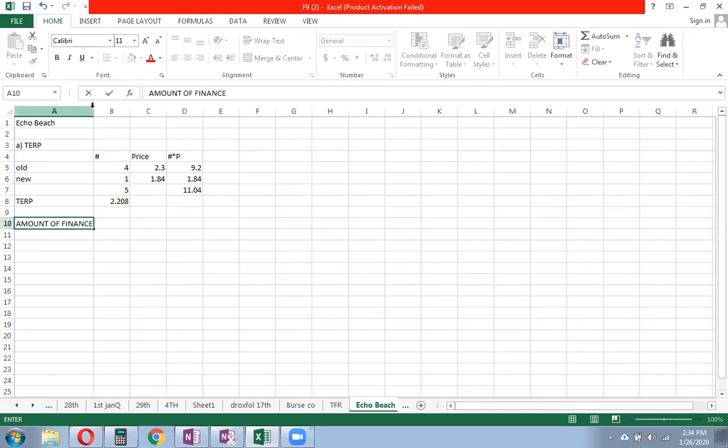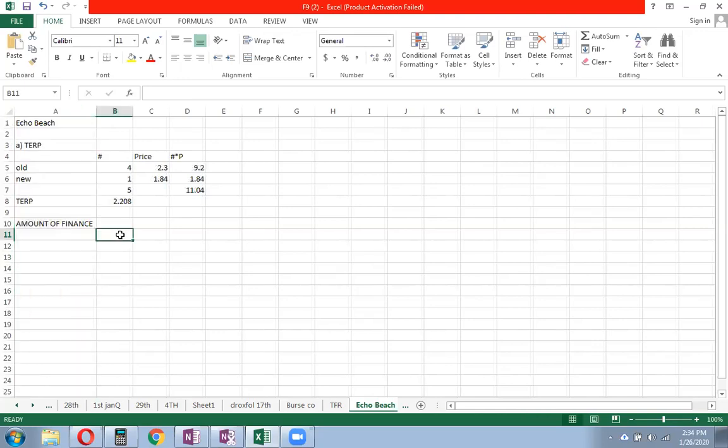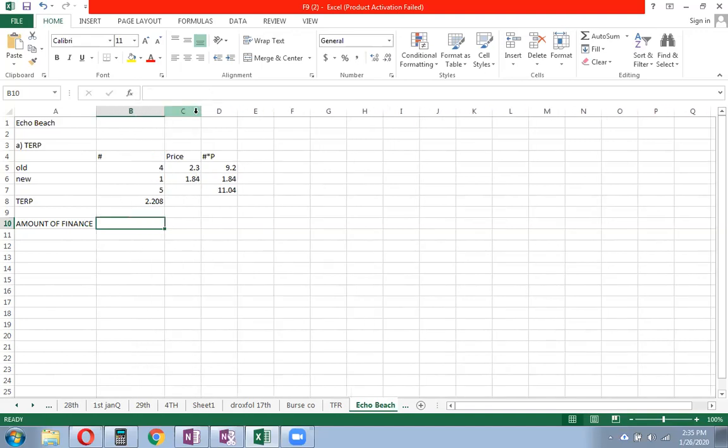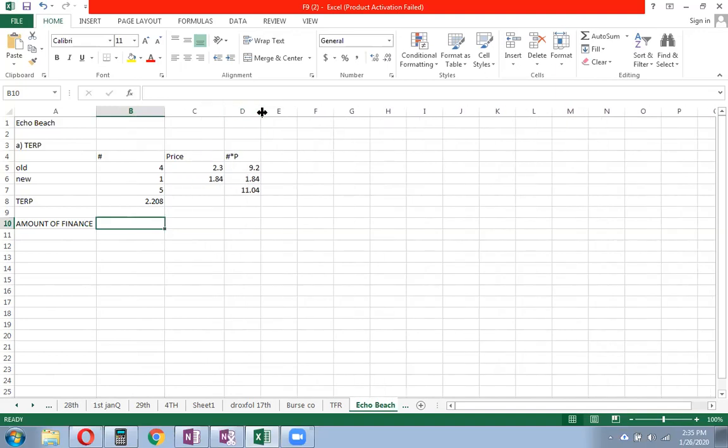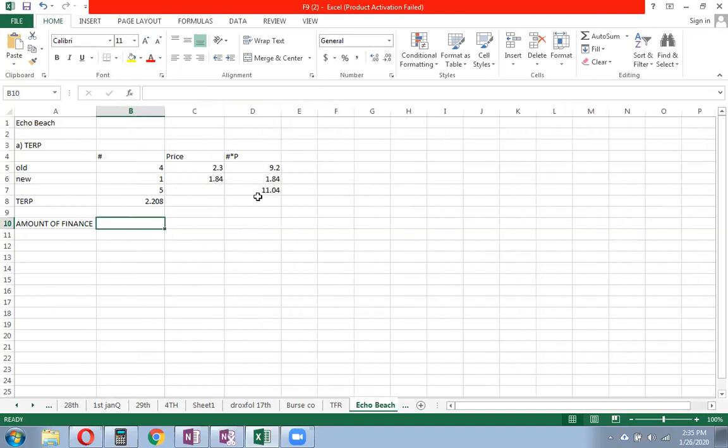The amount of finance. Now, how are you going to calculate the amount of finance? Well, of course, if you multiply the number of rights with the issue price, and the issue price is 1.84, then you can easily find the amount of finance. In your exam, you don't have to write the formulas in wordings. I mean, you can just write your Excel formulas, and that will be more than enough.